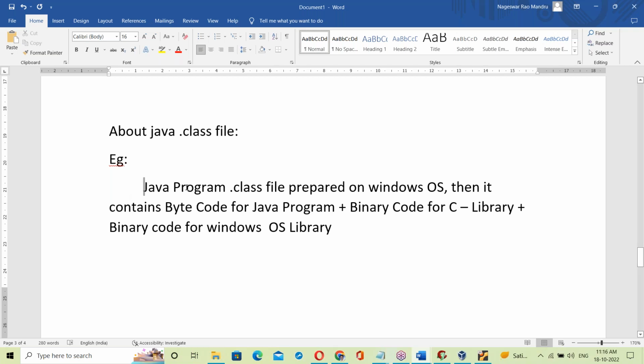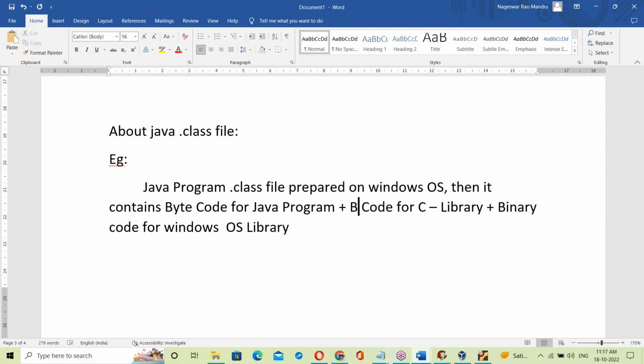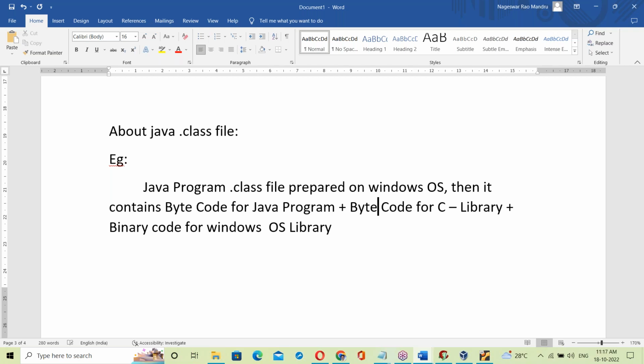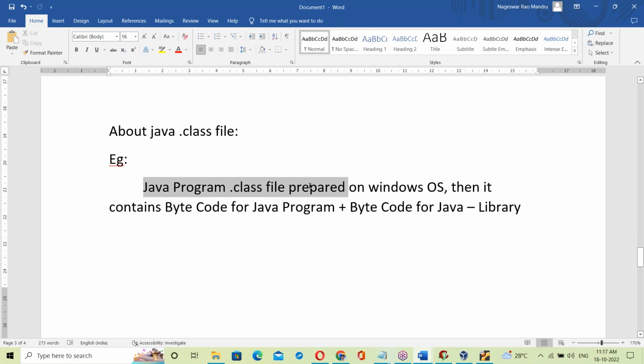Java program dot class file prepared on Windows OS. Then it contains byte code for the Java program. In Java, everything is byte code. Byte code for the Java library. Next, binary code for the OS library? No, we don't have this part.